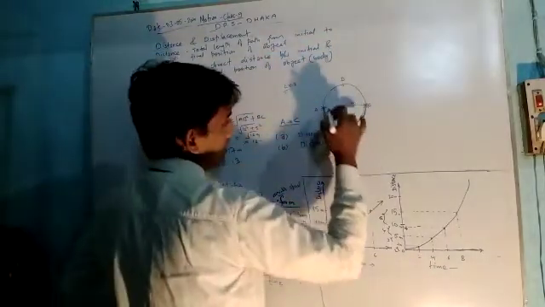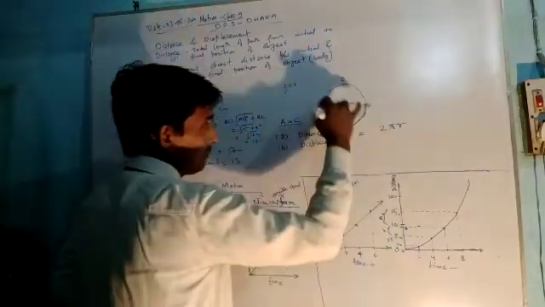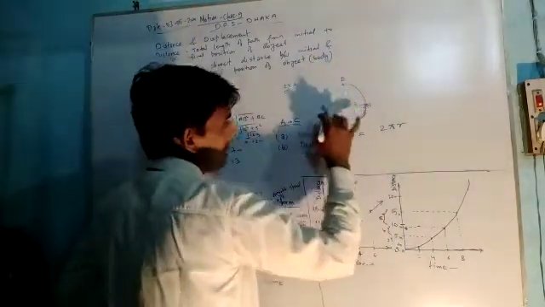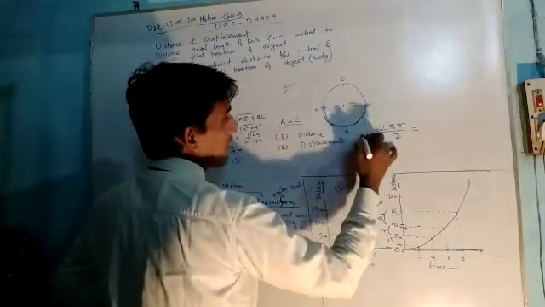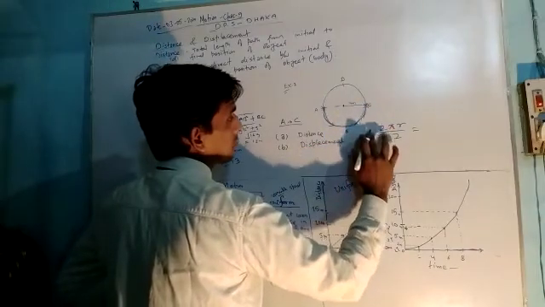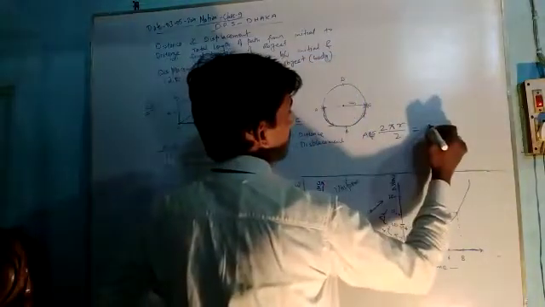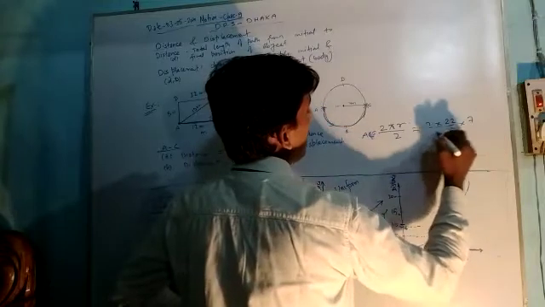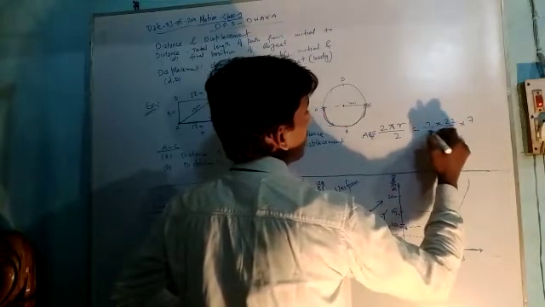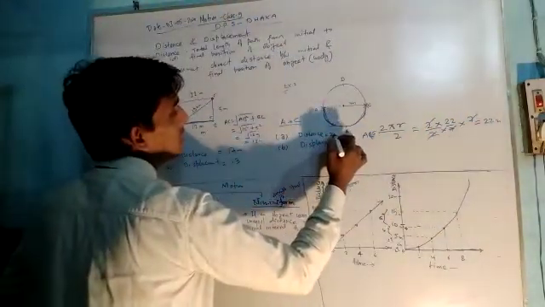We know that 2 pi r is the circumference of the full circle. So divided by 2 will be equal to the length AC. AC will be equal to 2 pi r upon 2. Here, 2 into 22 by 7 into r, which is 7 meter, divided by 2. You can cancel the 2. So how much? 22 meter. So here the distance will be 22 meter.